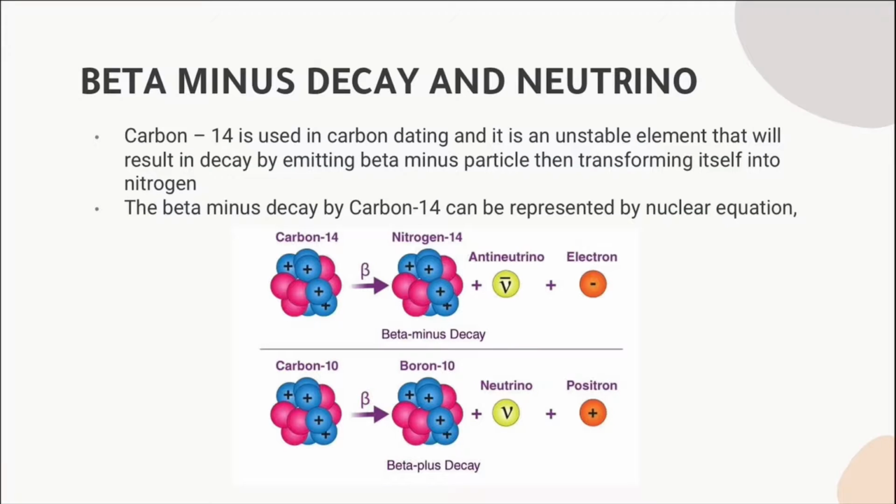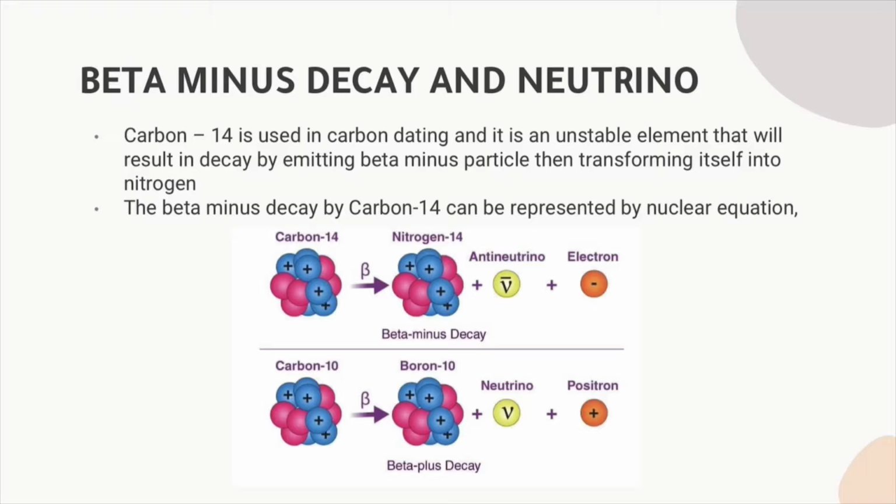Next, we move to beta-minus decay and neutrino. Beta-minus decay is an electron emission from an unstable nucleus. It emits an energetic electron and an antineutrino, and a neutron in the nucleus becomes a proton. We can see this process through carbon-14, which is used in carbon dating. It is an unstable element that will decay by emitting a beta-minus particle, transforming itself into nitrogen. The equation shows the products consist of nitrogen-14, an antineutrino, and an electron.